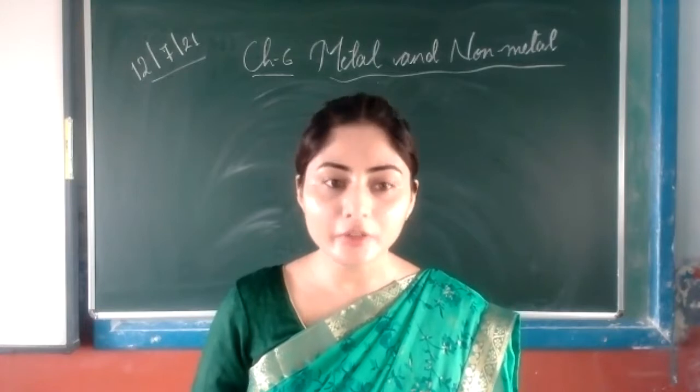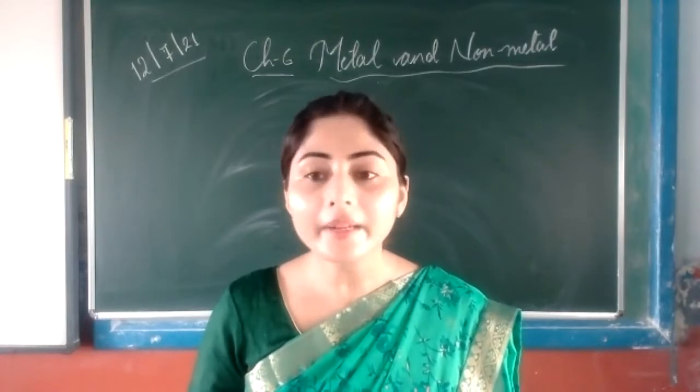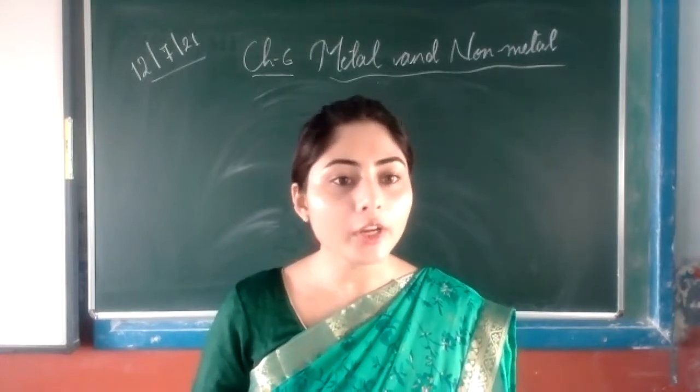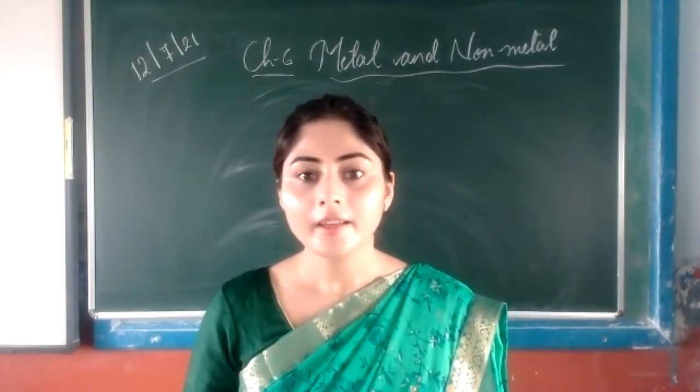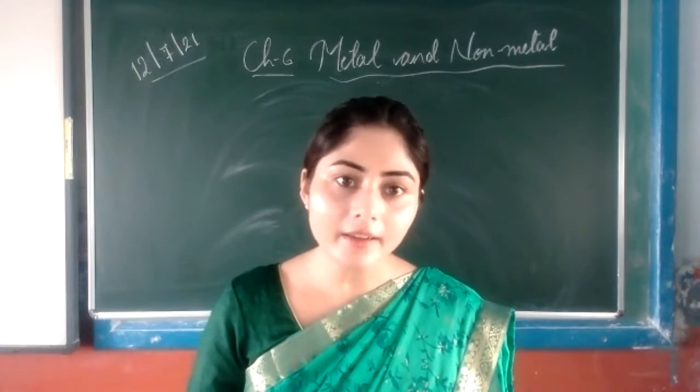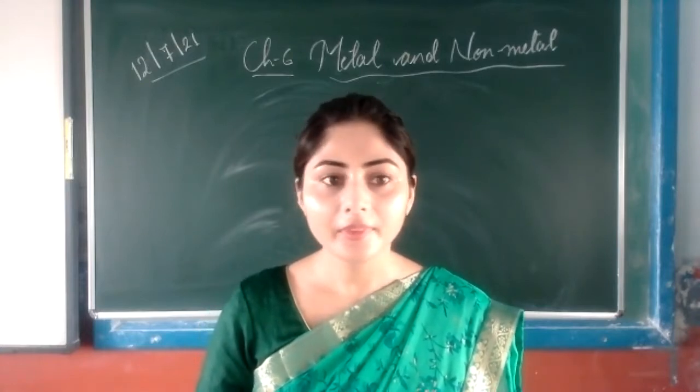Corrosion is the slow destruction of a metal. When metal comes in contact with moisture and air, it gets corroded. In the same manner, rusting also takes place.